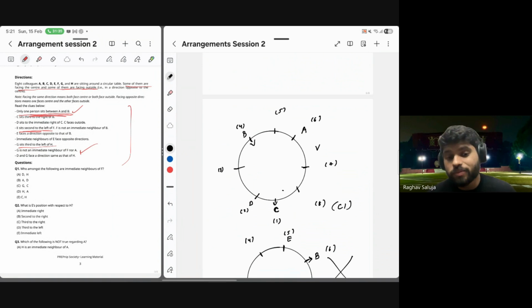Now, let's try and place F. Why? Because F is also connected to B. F is not an immediate neighbor of B हमें given है, right? F cannot come at position 3, F cannot come at position 5. F is completely banned from these chairs, right? So the only empty seats for F are seats 7 and 8.